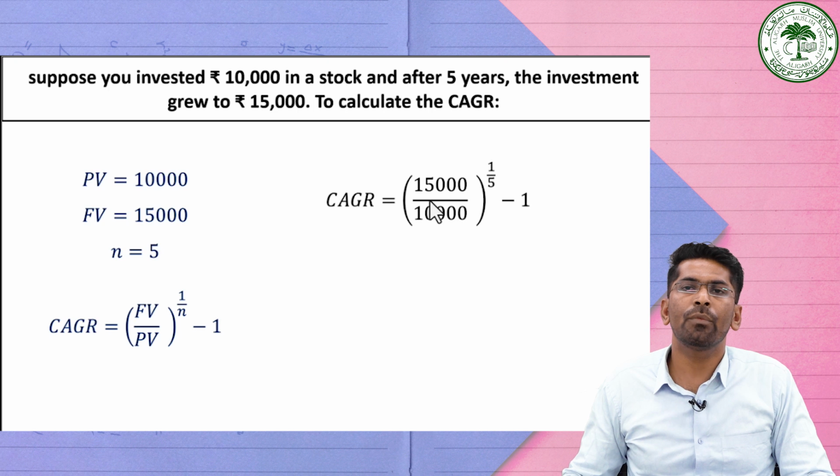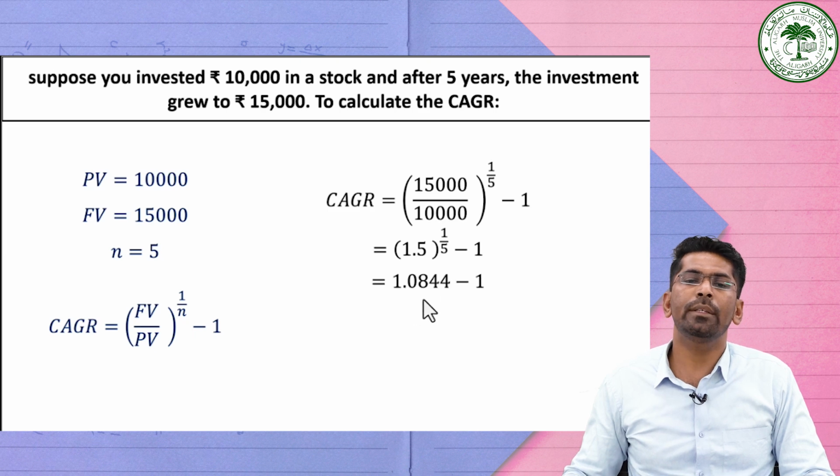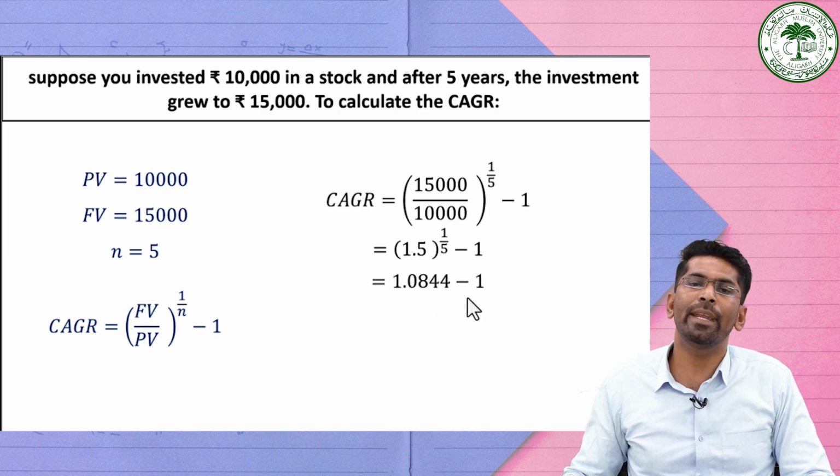Then it will become 15,000 divided by 10,000 whole raised to the power 1 by 5, minus 1. If you divide these two terms, then it will become 1.5 raised to the power 1 by 5, minus 1. If you find the value of 1.5 raised to the power 1 by 5, then it will become 1.0844 minus 1.